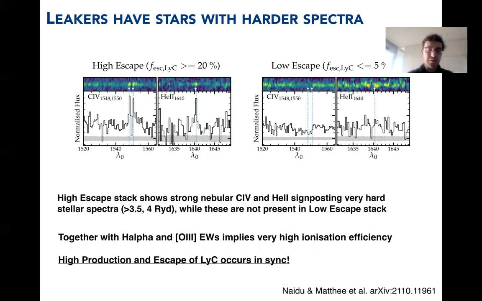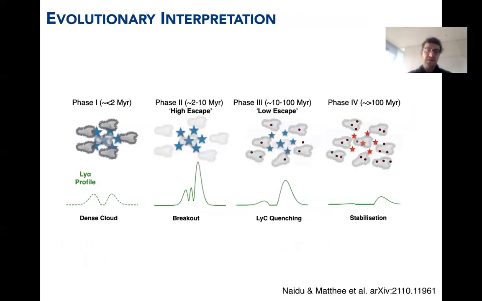So that confirms that ionizing photons can escape from galaxies when those photons are still being produced. The interpretation for that is basically a very simple, naive picture: if you form a star cluster or a bunch of star clusters together, initially in the first few megayears, those stars are still surrounded by their birth cloud.